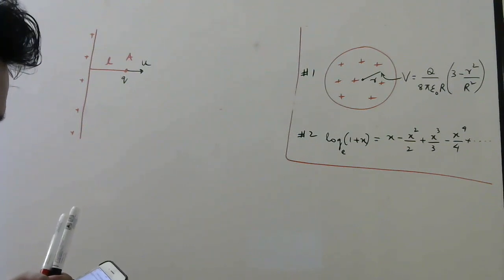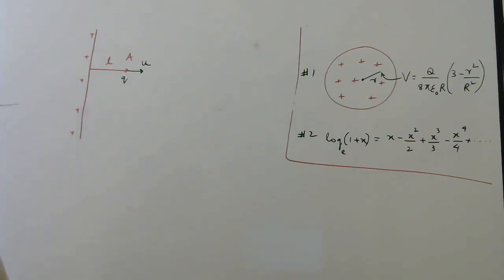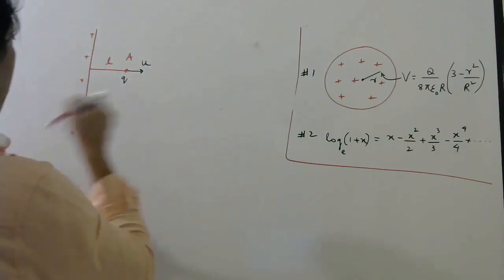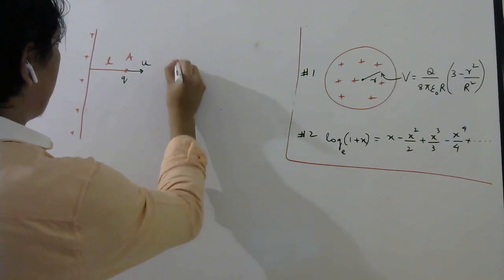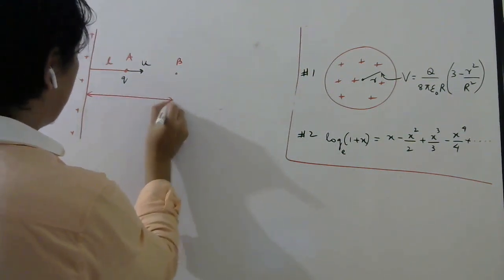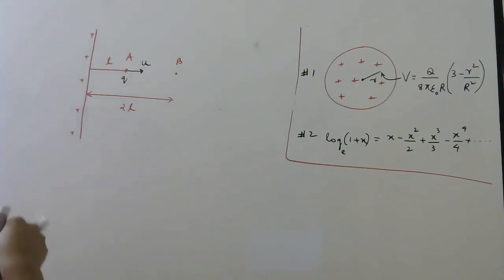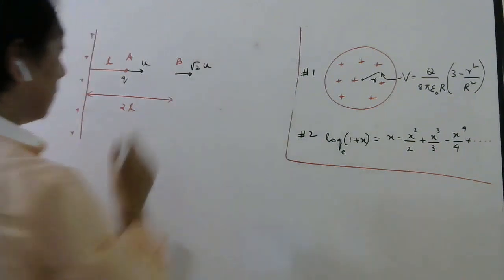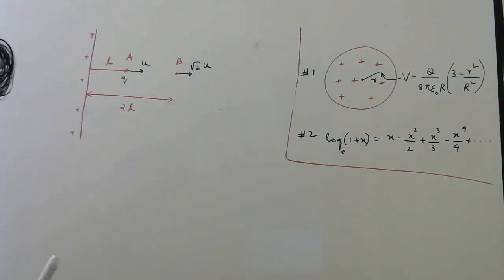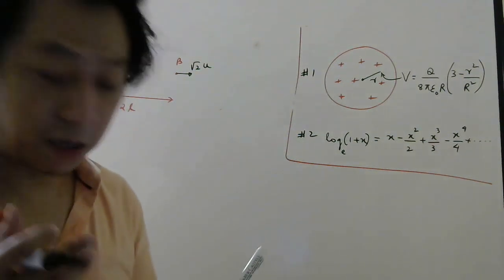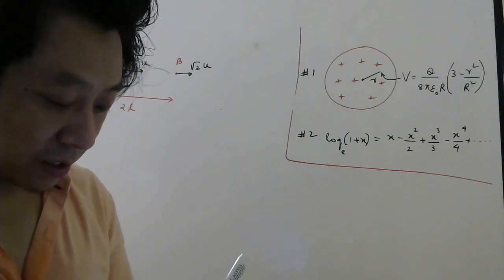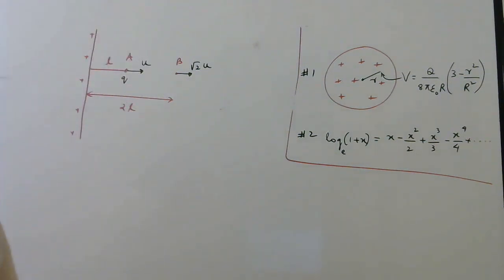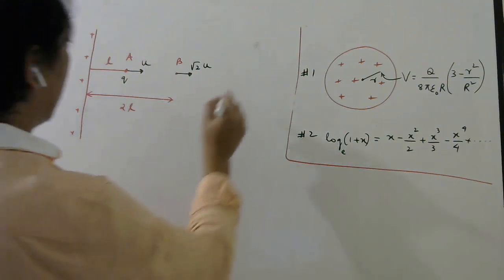Now when the particle reaches a distance 2L from the wire, its speed becomes root 2u. So when it reaches another point B here, which is at a distance 2L, they said the speed of the particle is now root 2u. That is what they told, right? So they want you to find the magnitude of the velocity, that is the speed, when it is at a distance 4L away from the wire.